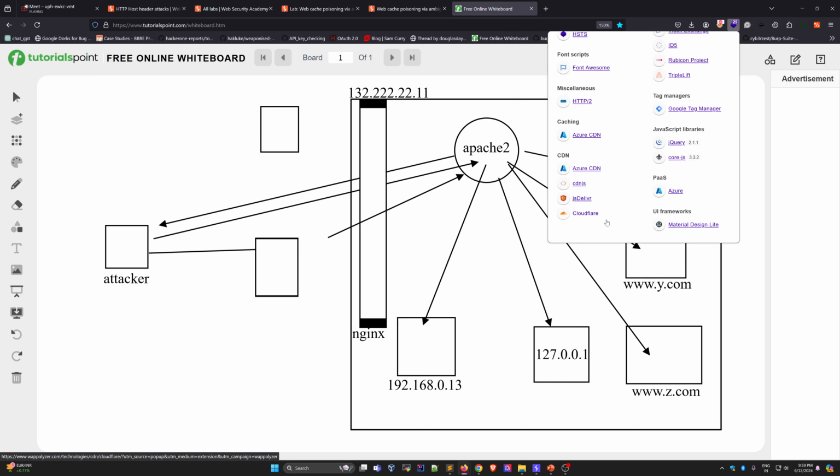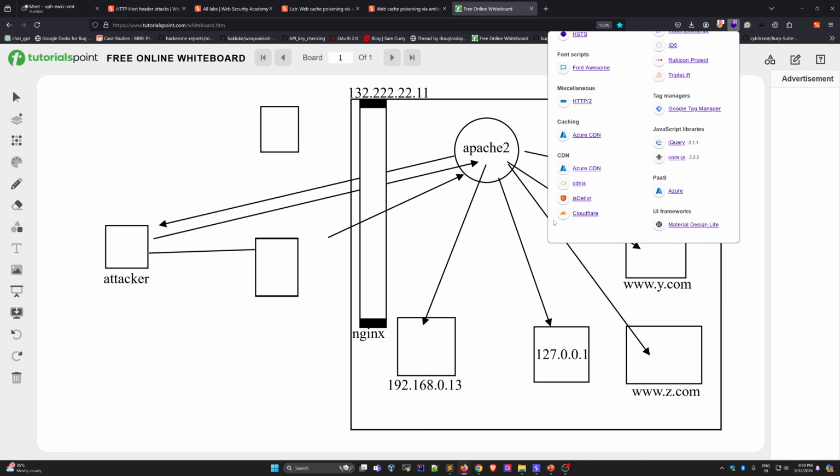Here, this is Cloudflare CDN, this is Azure CDN. CDN means content delivery network, and they are enhancing our website. How are they enhancing it? If our website is working slow, and we are using the CDN, then our website works fast. How they work fast, I will explain.